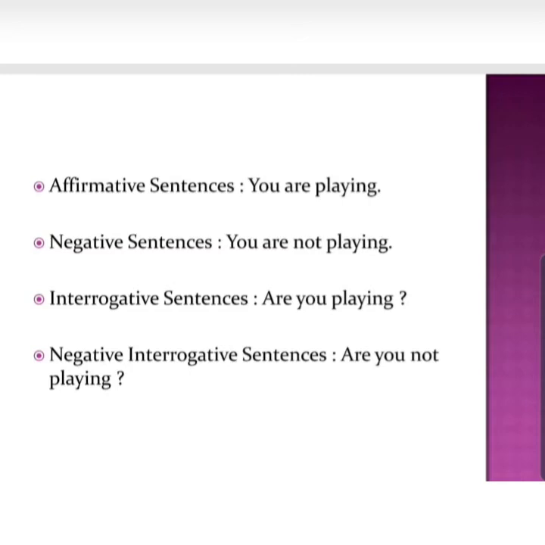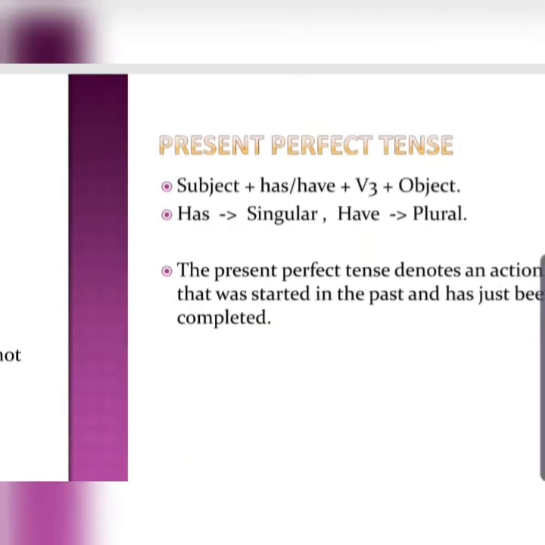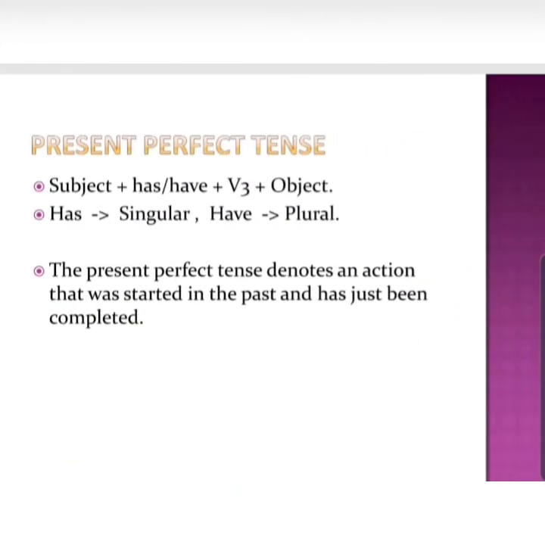So that's the way. All these sentences can be used in the continuous sense. You are playing, I am playing, he is playing. So is, am, or are depending upon the subject. Understood? Now next is the present perfect tense.